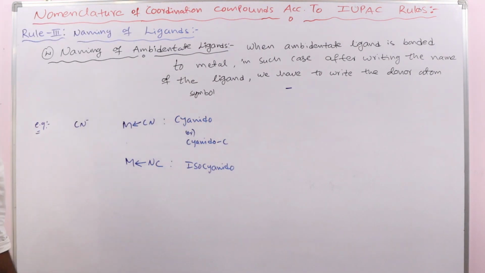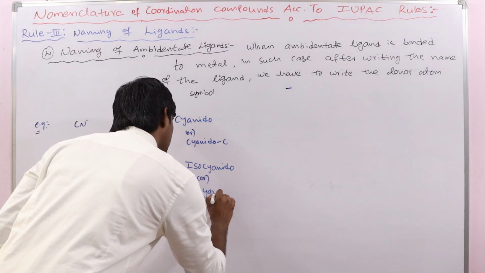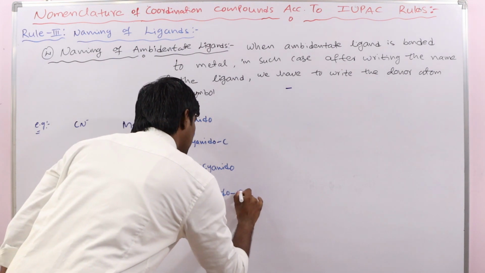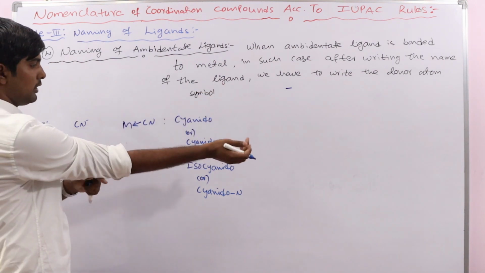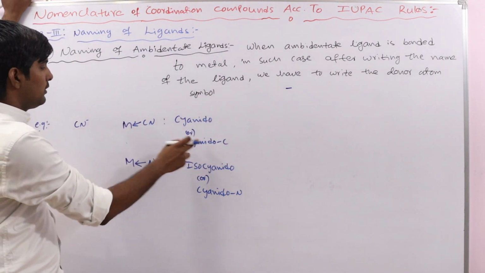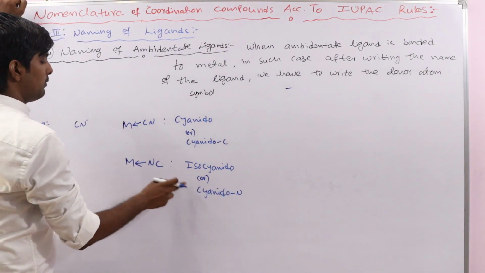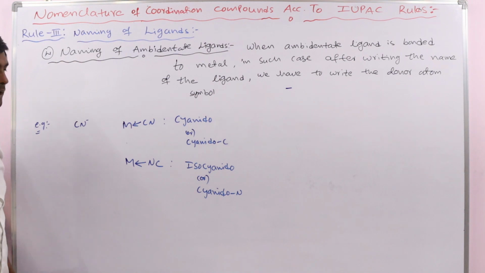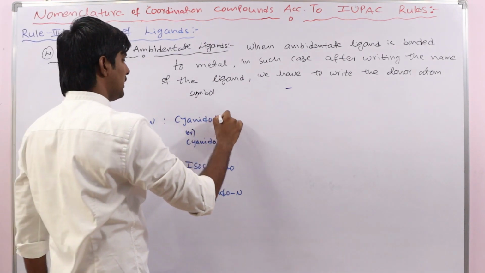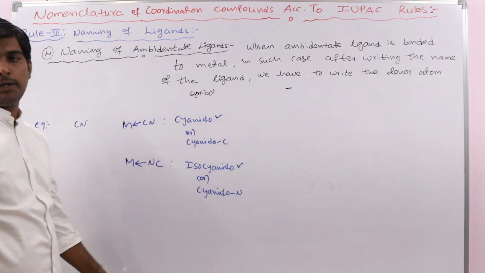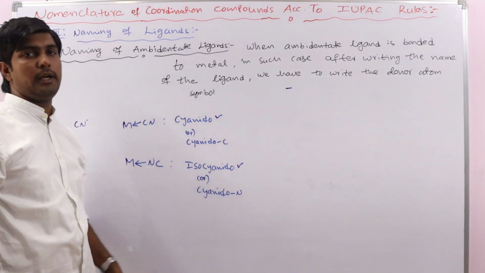Isocyanido, or it is also given as cyanido N. This indicates that the ligand is bonded to the metal through the carbon, and this indicates that the ligand is bonded to the metal through the nitrogen. We are writing the donor atom symbol here, but prefer this one. Most standard books follow this one only, cyanido, and for this one isocyanido.